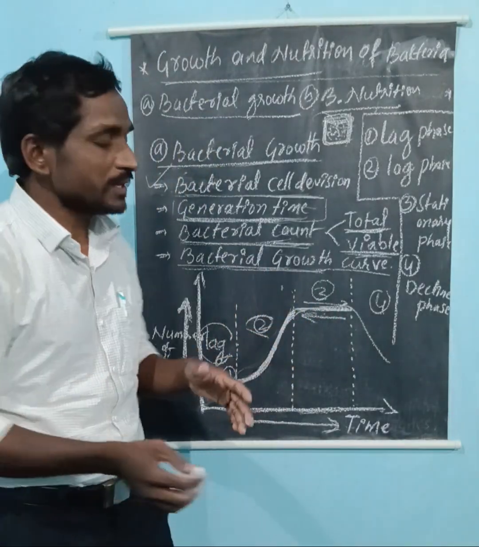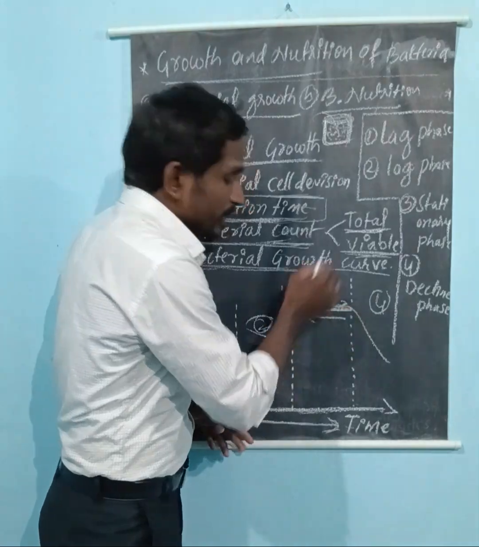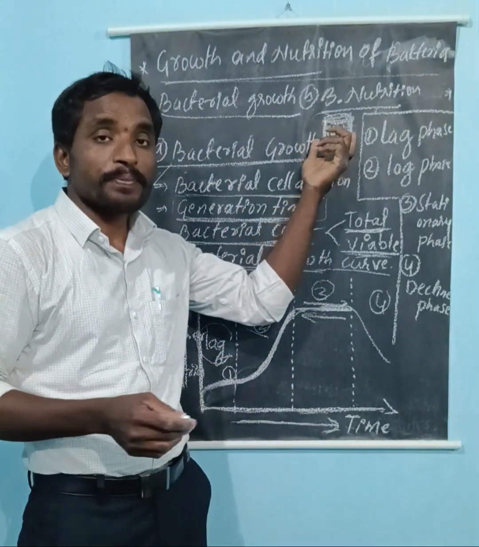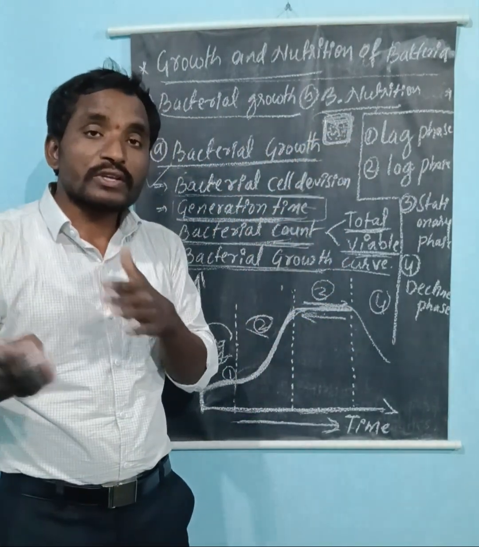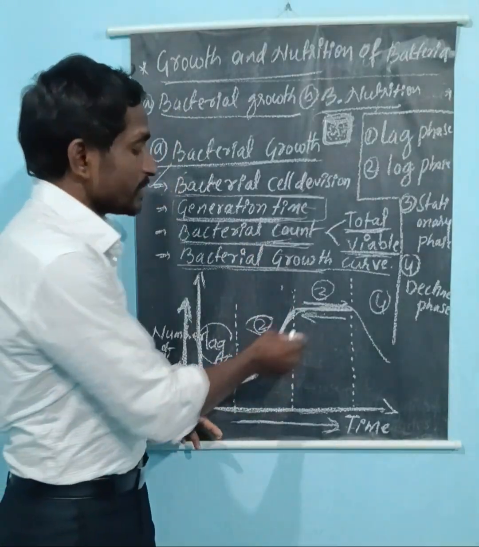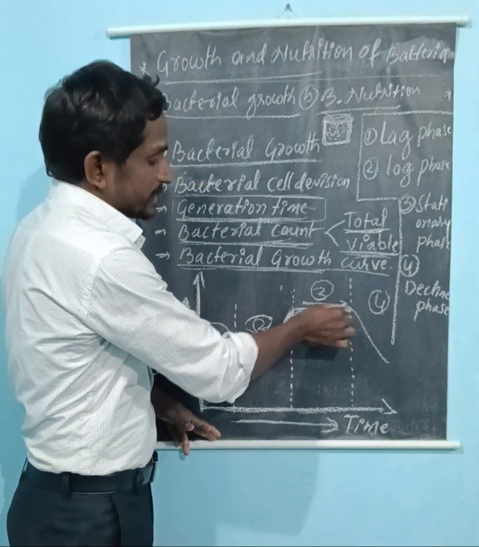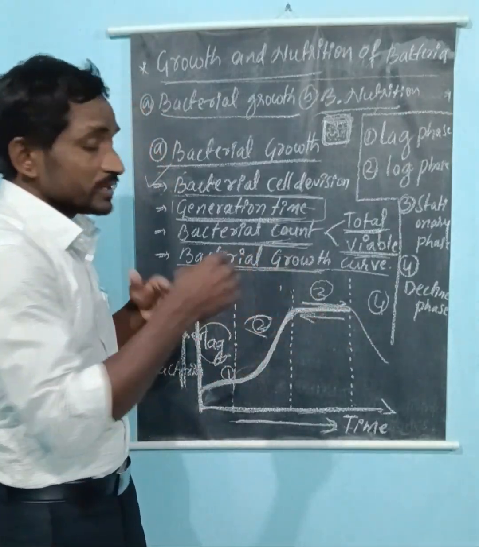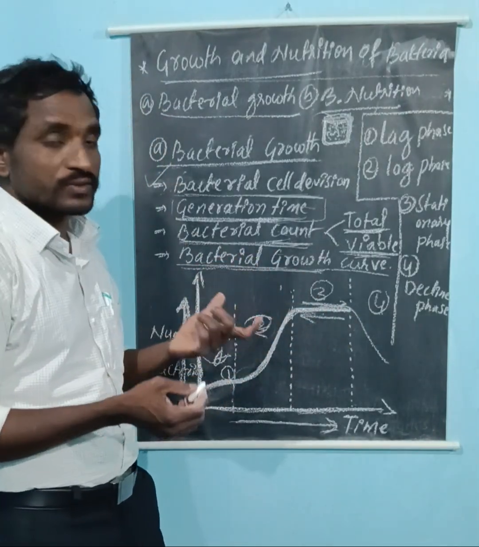Due to the shortage of nutrients in the culture medium, the number of growing bacteria is equal to the number of dying bacteria. So the number is constant. That is what we call the stationary stage, the stationary phase, or the constant phase.